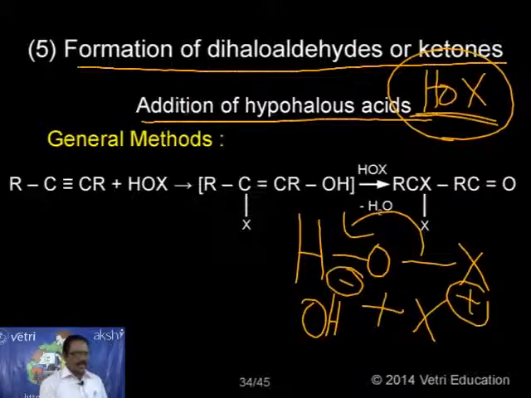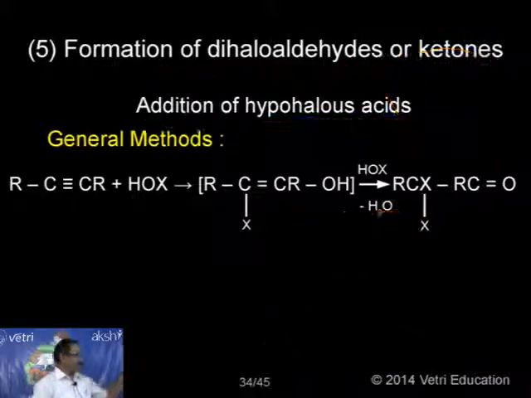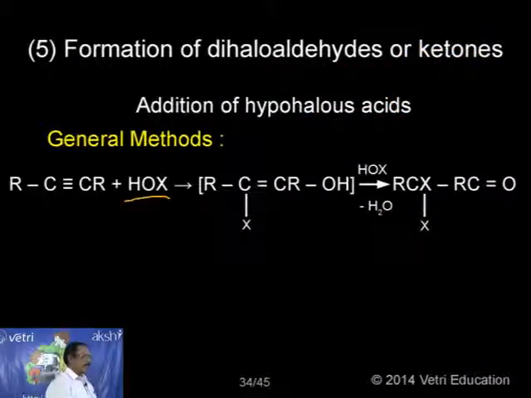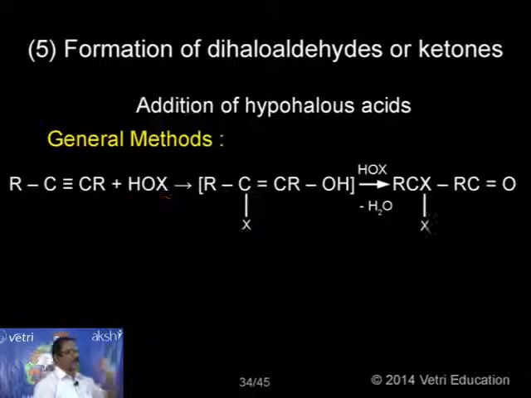So why am I giving caution here? Because whenever X is a halogen atom, it is normally minus. But in this specific example, X is not minus, it is plus. Only OH is minus, as you can see here. So HOX is cleaved in the form of OH minus and X plus. So it is an intermediate, from which we get one more product after rearrangement. This is the product.